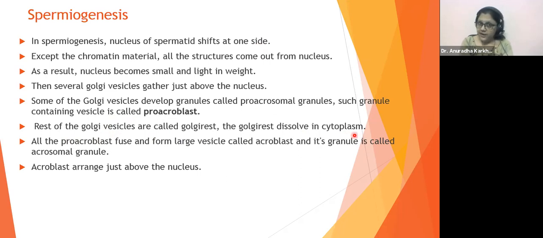इसका मतलब क्या हो गया? अगर 500 Golgian vesicles वहां पर इकट्ठा हुए हैं, उनमें से सिर्फ 100 Golgian vesicles are capable of making these granules, right? Then only 100 will remain there. Rest of the 400 will get dissolved in the cytoplasm. Okay. So the rest which are going to get dissolved in the cytoplasm will be called as Golgi rest.